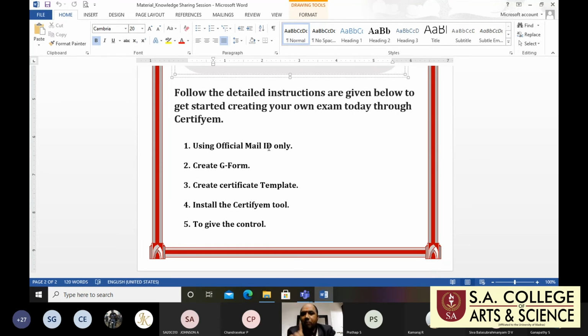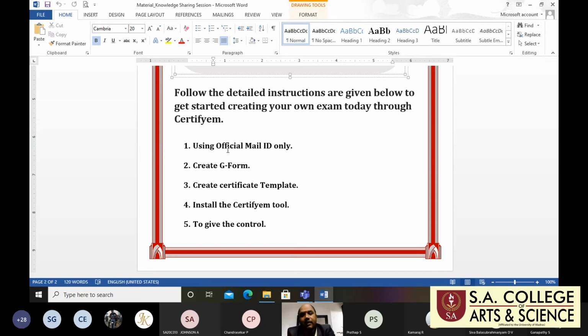If you use a personal mail ID, that is not good, because after 5 or 10 years I may not be working at the same institution. I don't know, but those documents are always maintained with SA College of Arts and Science. If I use a personal mail ID, definitely the document is not maintained.